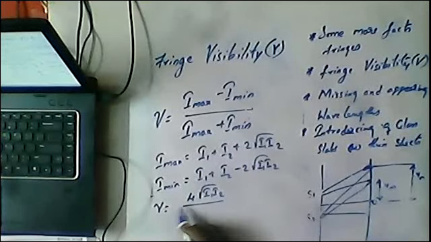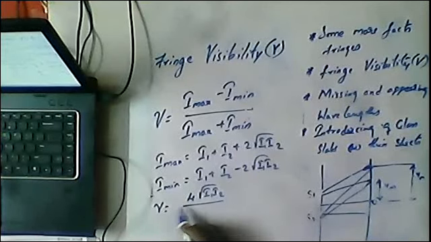4I, 9I and 4I. So what we can directly write is V equals 9I minus 4I by 9I plus 4I, that is 5I by 13I, so 5 by 13. So the visibility is 5 by 13. Clear? So that is how we need to do it. But if the intensities of individual waves I1 and I2 are given instead of Imax and Imin, then you need to directly use this formula.